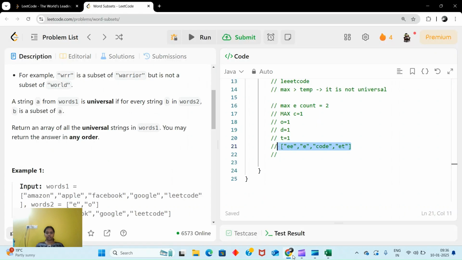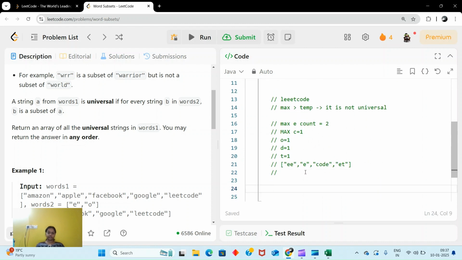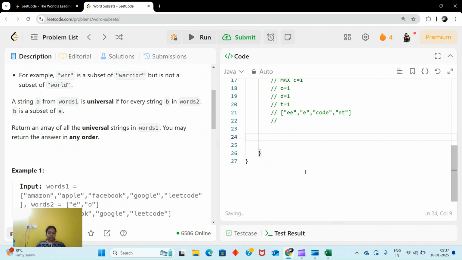Now we understood the approach. What we need is two arrays. One is temp, size 26. One is, let's say, the max array, size 26. Now first we have to calculate the max array.